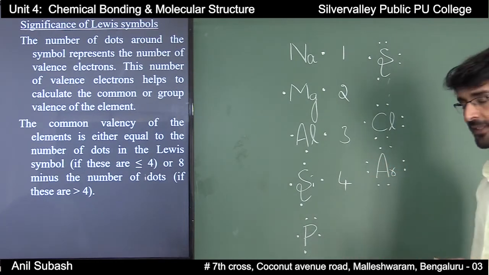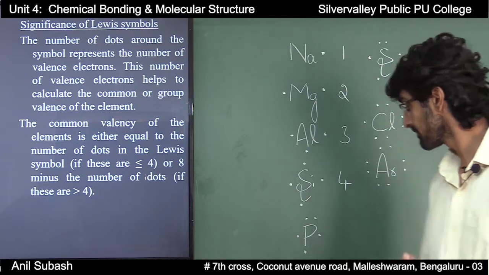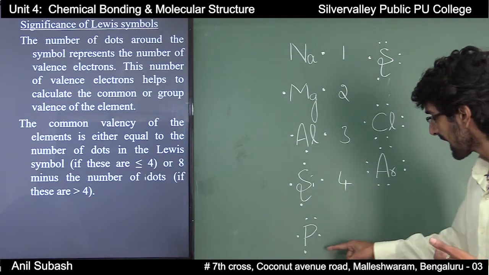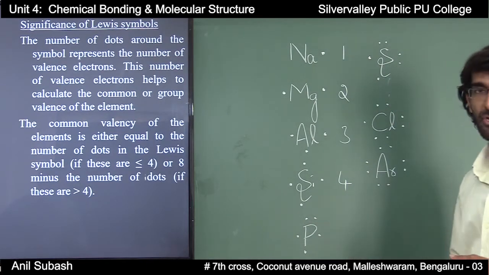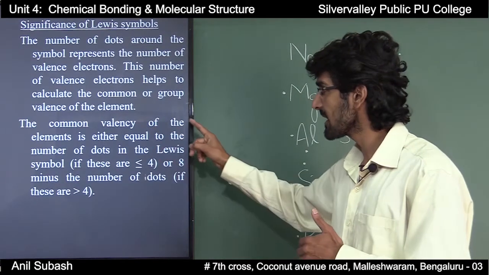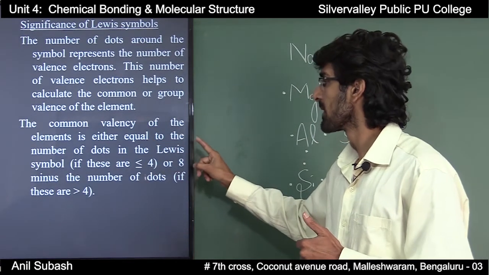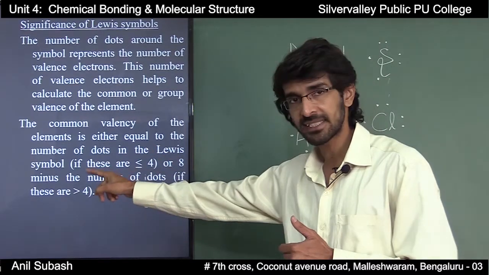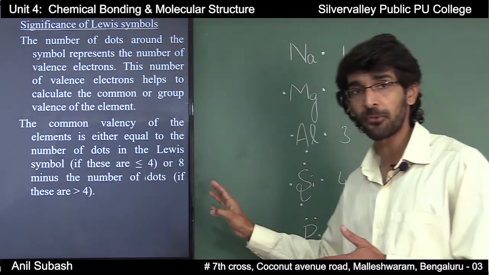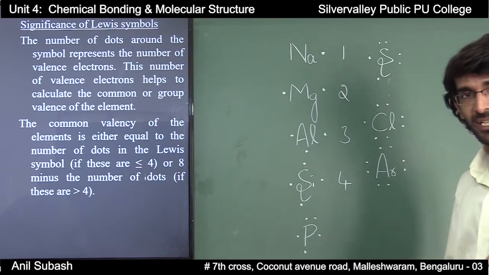Now coming to phosphorus and all the other elements which are present below phosphorus, here there are 5 valence electrons, but what does the rule say? The common valency of the element is equal to the number of dots in the Lewis symbol if they are less than or equal to 4, but here the number of dots is greater than 4.